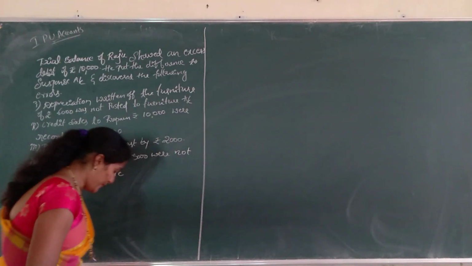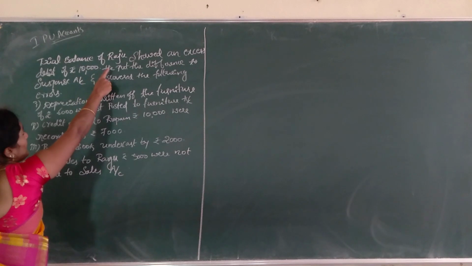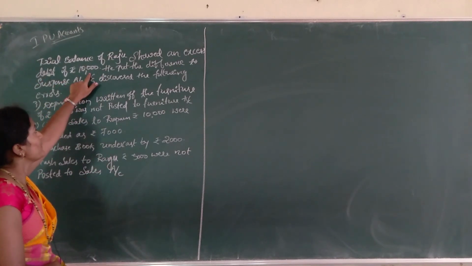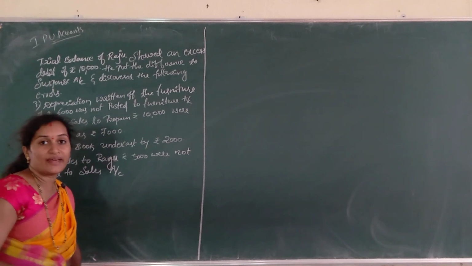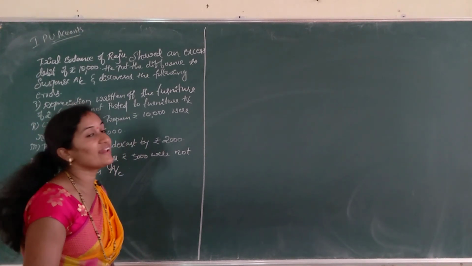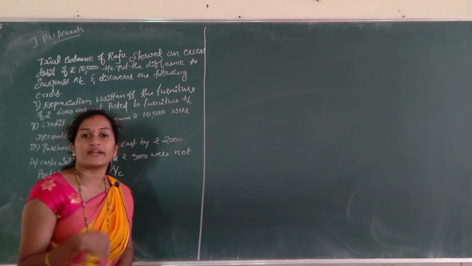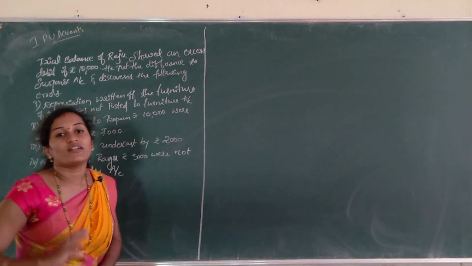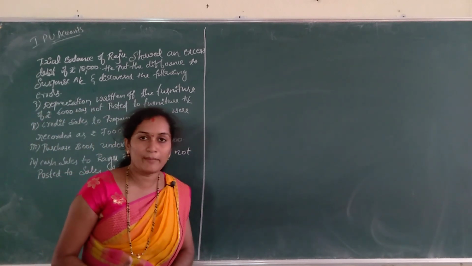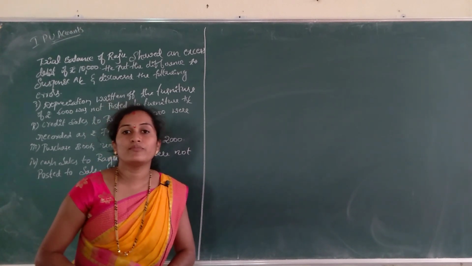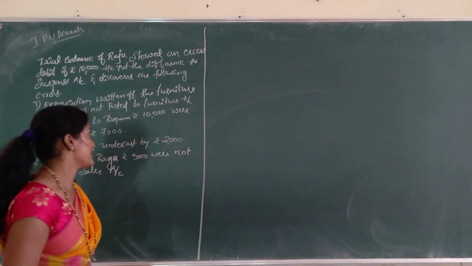So, see the problem. Trial balance of Raju shows an excess debit of rupees 10,000. Why are we preparing the suspense account, or the rectification of errors? It is to rectify that error and the difference in the trial balance. The difference in the trial balance is transferred to the suspense account, right? So, for that we are going to prepare the suspense account.